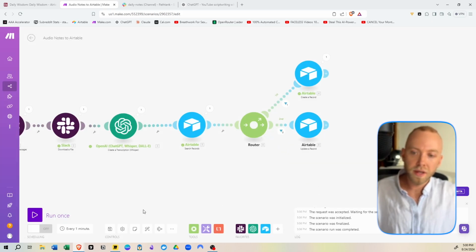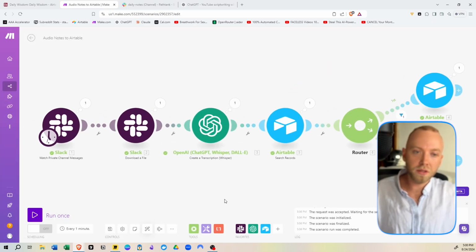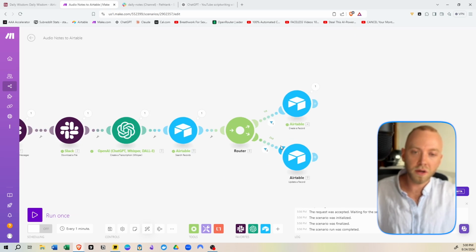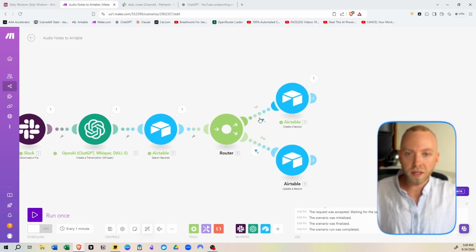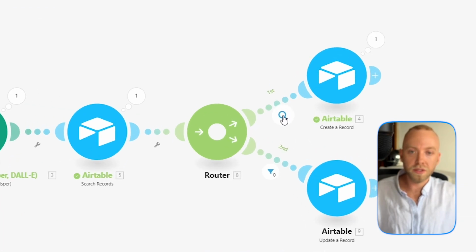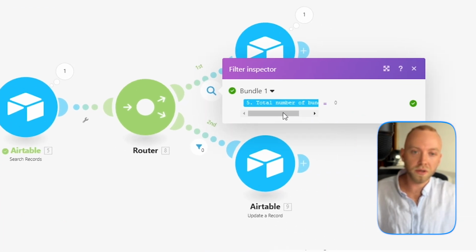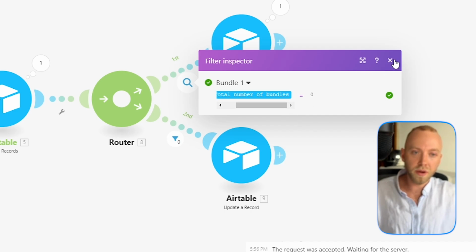Doesn't really matter. Here's a cool thing about Make. You can do auto align. See how that just kind of auto aligned it. Anyway, because there was not a record made for that particular date, there was nothing found, as you can see in this filter. Total number of bundles was 0.